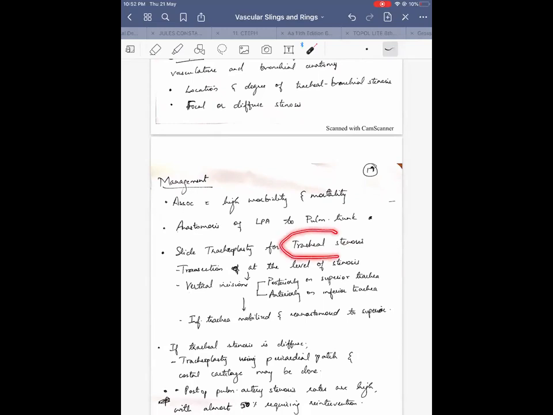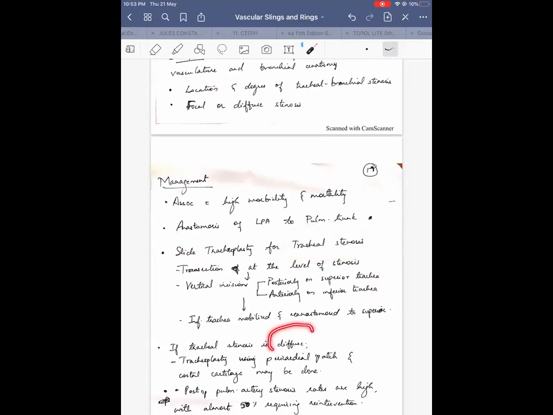If there is only a focal tracheal stenosis, you can do a slide tracheoplasty, where you transect at the level of the stenosis, make vertical incisions on the superior and inferior trachea, mobilize them towards each other, and then re-anastomose, just like resection and re-anastomosis. So that can be done if there is a focal stenosis.